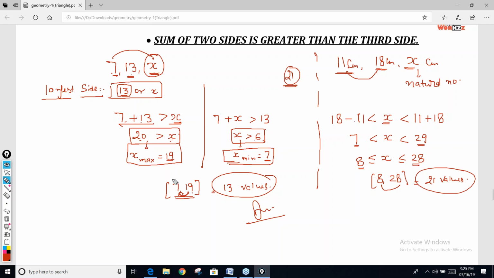Yes, Shivangi. Correct. Definitely it is easy now, Ravina. You need not do it again and again. You can do it in a single line now. Just write down this step: the third side is less than the sum of the other two sides and greater than the difference. Clear to everyone now?